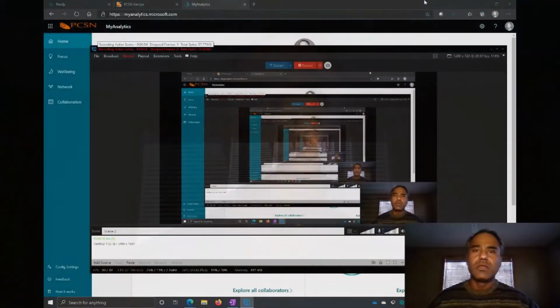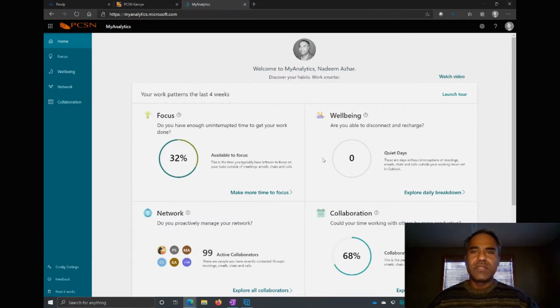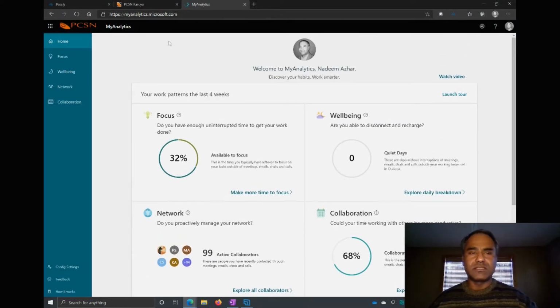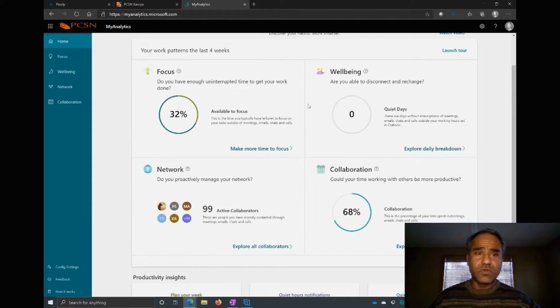So let me share my screen real quick and we'll go into that. So here's my analytics page. You can go to myanalytics.microsoft.com, log in with your Microsoft 365 account. So at a glance, in this home screen, it shows me my focus time. There's about 32% time available to focus. And now you can click these little links down here and drill down into each one of the modules.